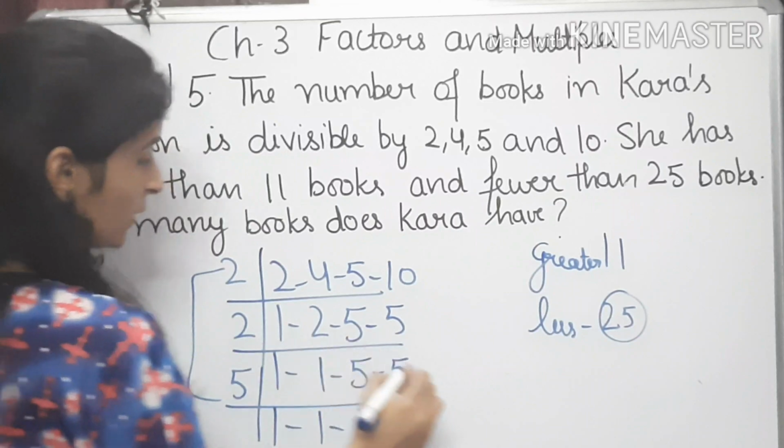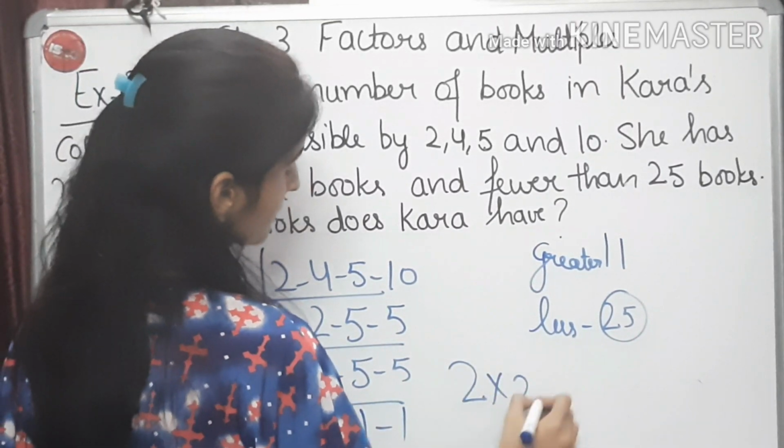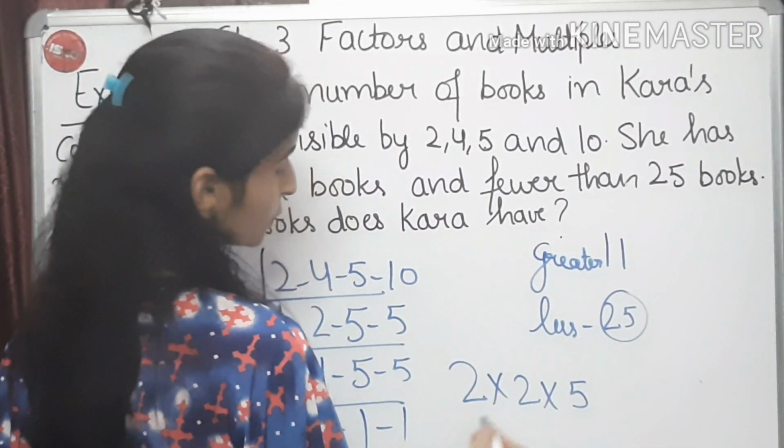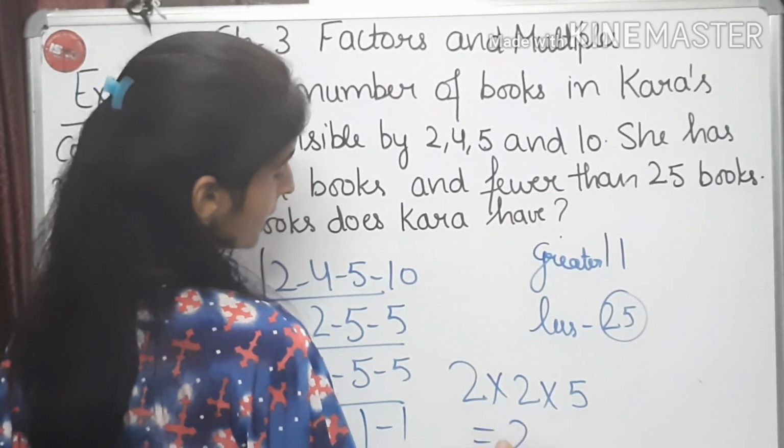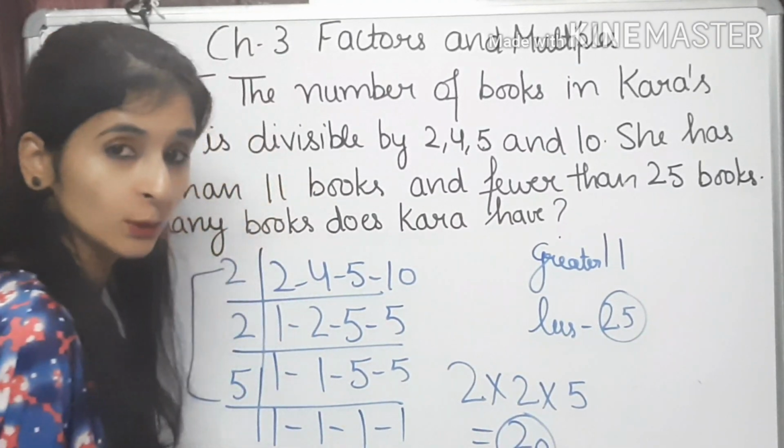Now we have to find out the product of prime numbers, and that is 2 2s are 4, 4 5s are 20. So here we have got 20.